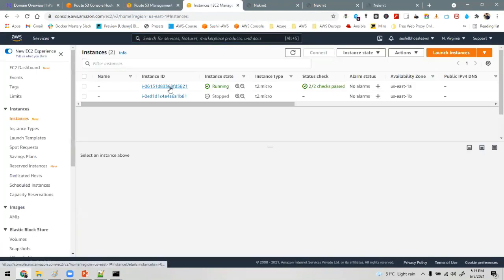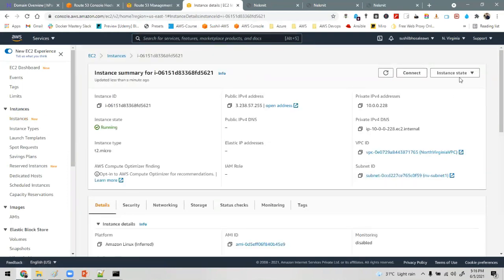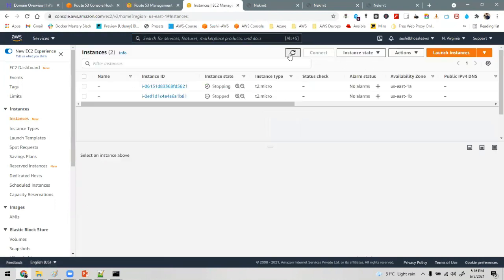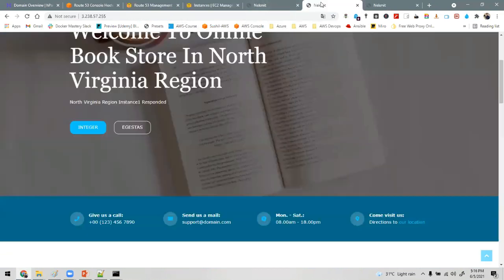Okay, now I will stop the other EC2 instance in North Virginia. It will take some time for the failure to happen. It might take 2 or 3 minutes.